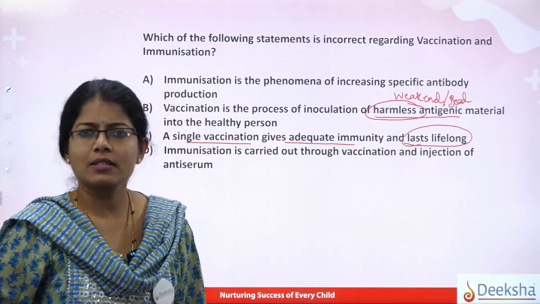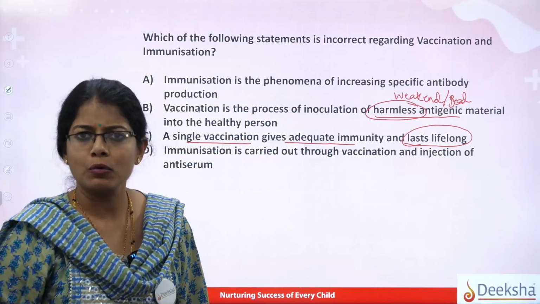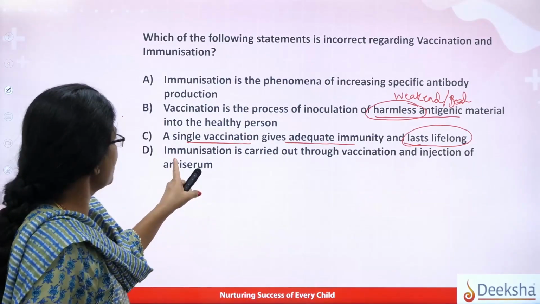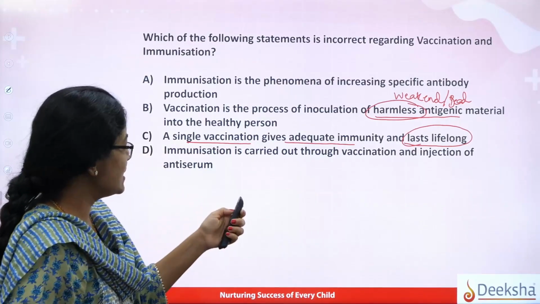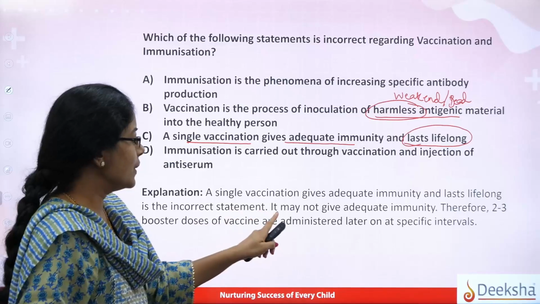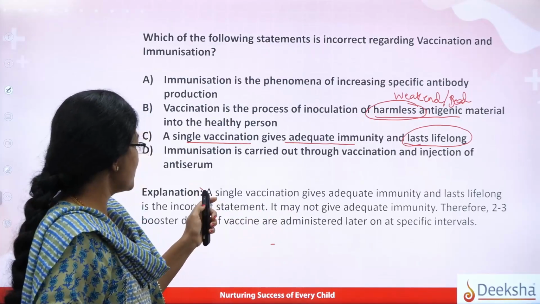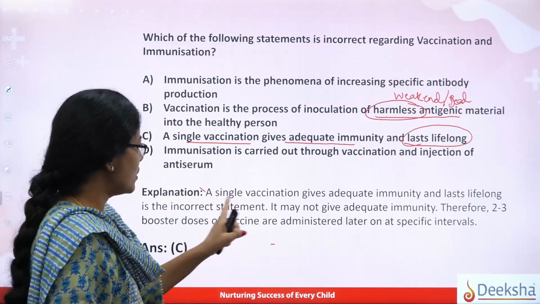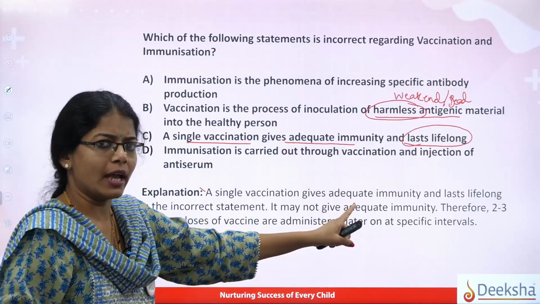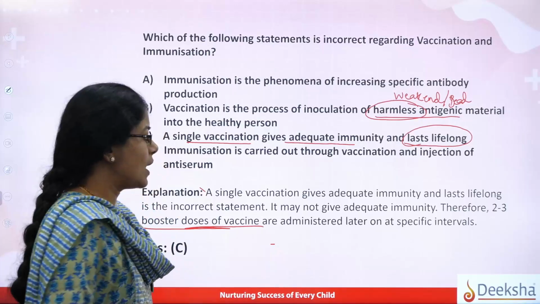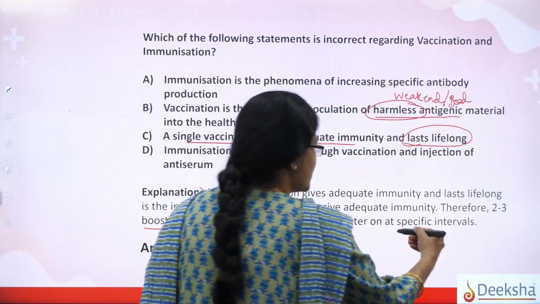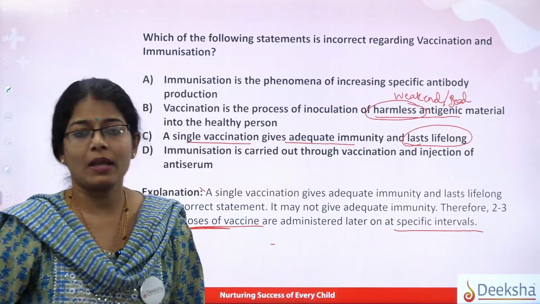It doesn't last for a lifetime. You have to take a booster dose, right? So the last answer again: immunization is carried through vaccination and injection of anti-serum. Again, that is correct. The option here, option C, is not the correct one, because a single vaccination doesn't give you lifelong immunity. You need something called a booster dose of the same vaccine at specific intervals. That is very, very essential.